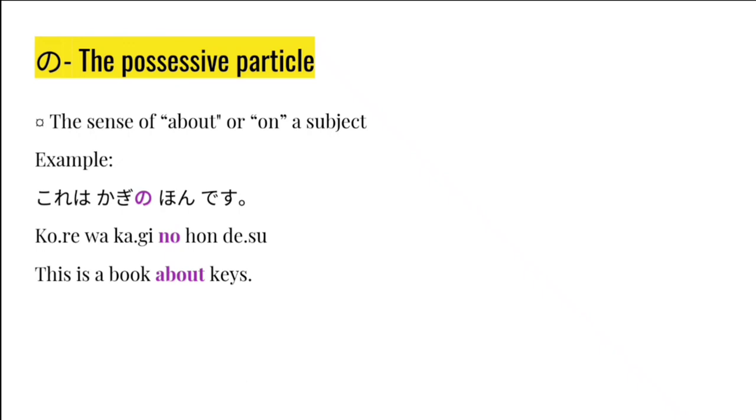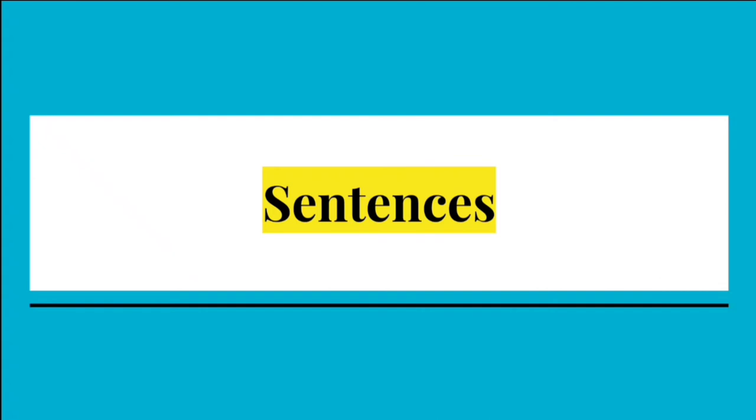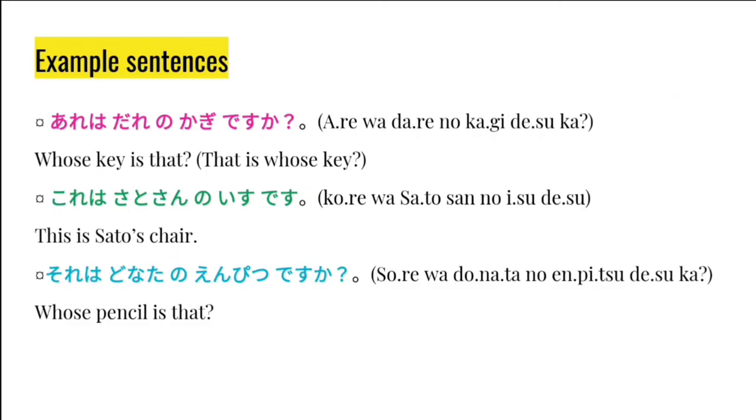Now you can understand where the word Minna no Nihongo comes from because Nihongo is Japanese, Minna is everyone, everyone's Japanese. It's Minna no Nihongo, which means Japanese for everyone. Cool, right? Moving on to the sentences.